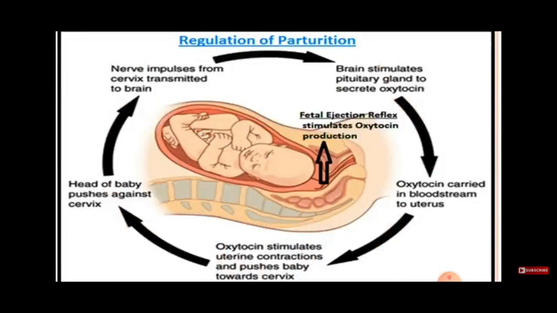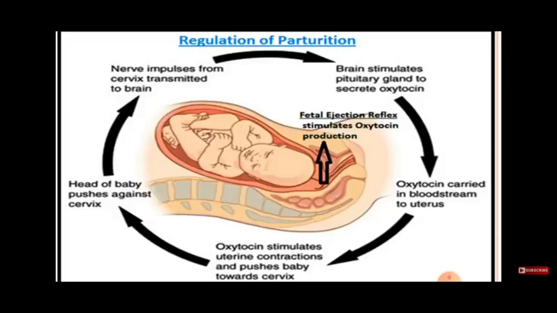This is regulation of parturition. In this, the baby's head hits the cervix very forcefully. That gives a stimulation to the production of oxytocin. This is called as fetal ejection reflex. The brain stimulates the pituitary gland to secrete oxytocin.